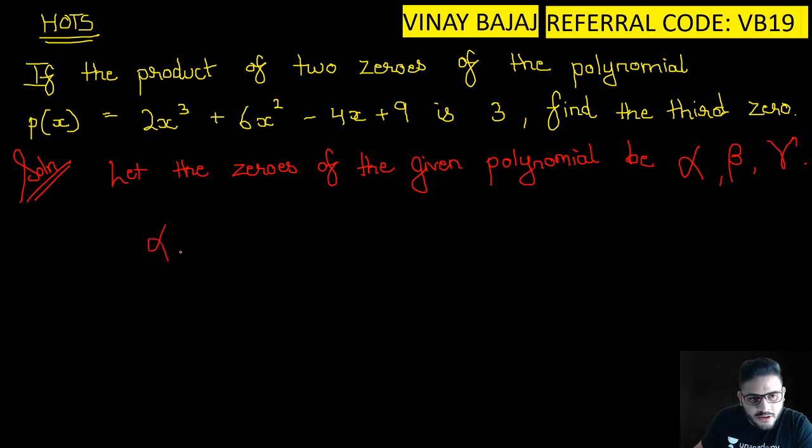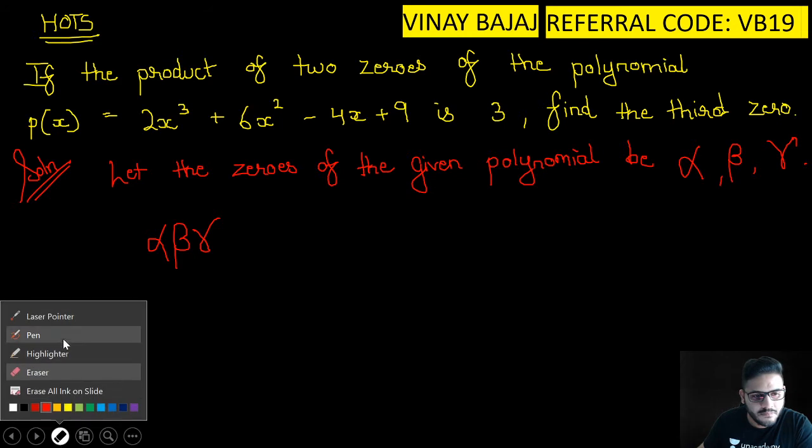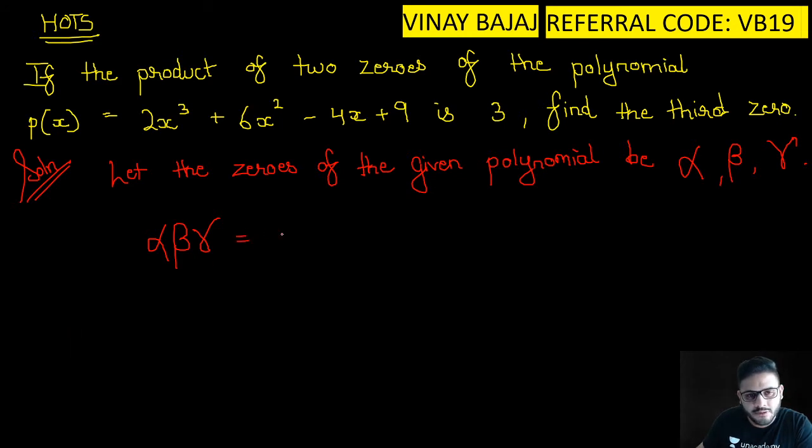So the product alpha, beta, gamma is equal to, they have given the product as 3.